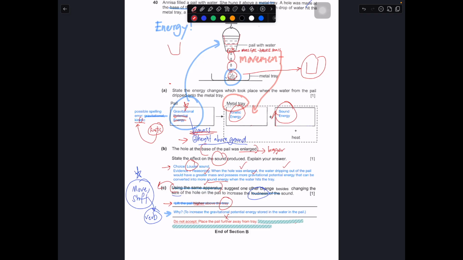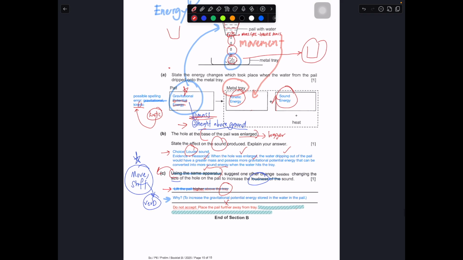Okay. So what is the next possible answer that people will give that is wrong? Make the hole even larger. They already tell you that the size you cannot change. You don't talk about the size anymore. So you cannot write make the hole even larger. You're just repeating what the question has said earlier.